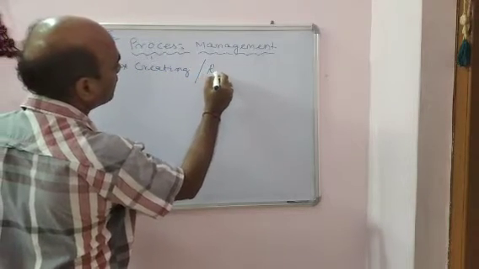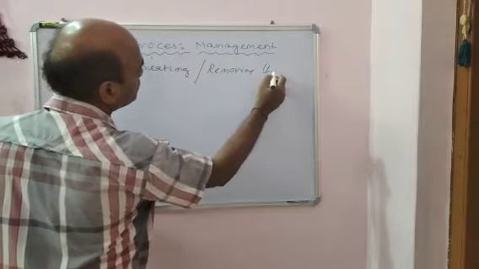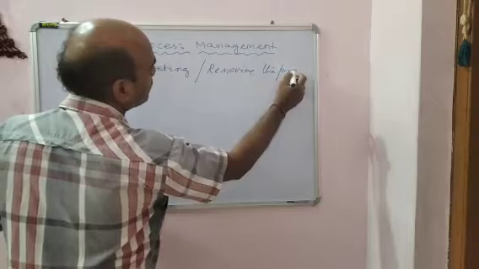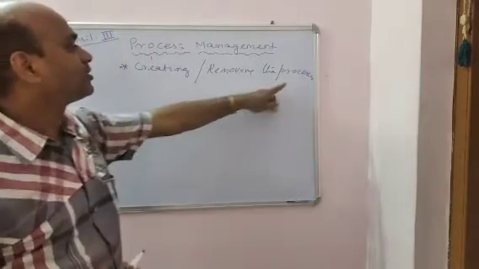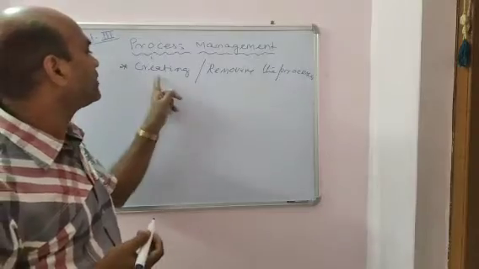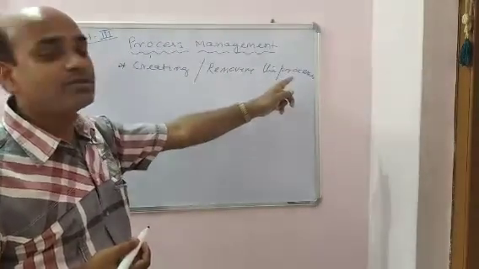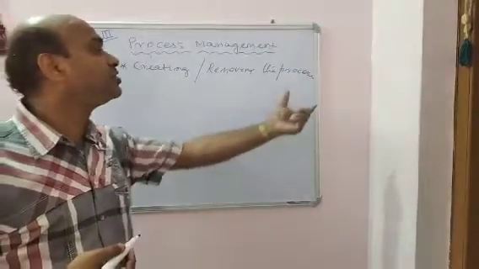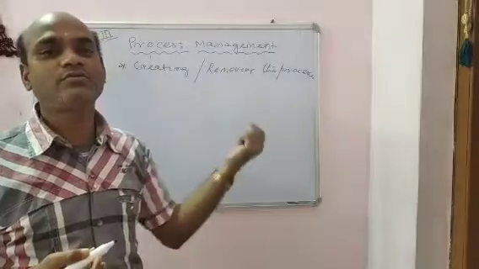Whenever required, a process will be created. Whenever not needed, it will be removed. Because there is a scheduler, the scheduler schedules the process: process in, process out.